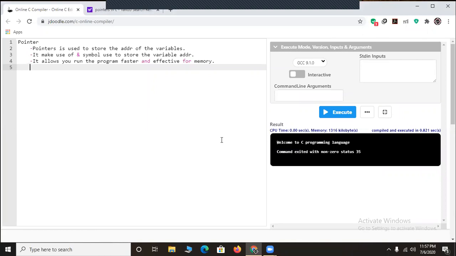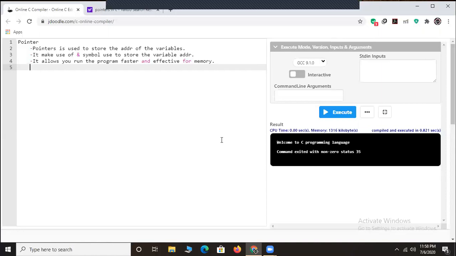In this session of C programming language, we will be discussing one of the most interesting topics of C programming, that is pointers. See friends, what are pointers? As we have come across the definition, they are used to store the address of variables. We have also come across arrays. The functionality of pointers and arrays is found to be the same. It is used to store the address of the variable. So what is the difference between pointers and arrays? Why did pointers come into existence when arrays possessed the functionality of storing the address of variables?